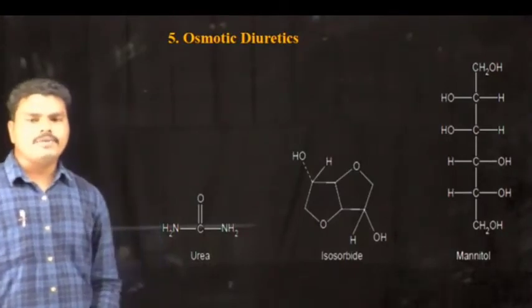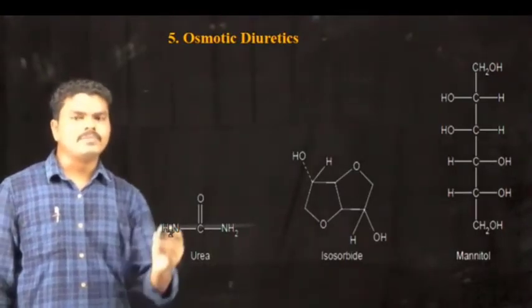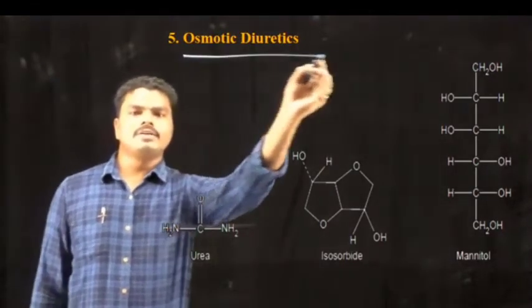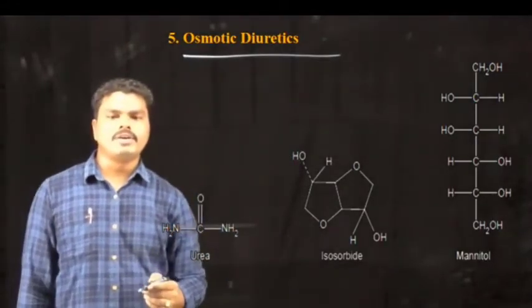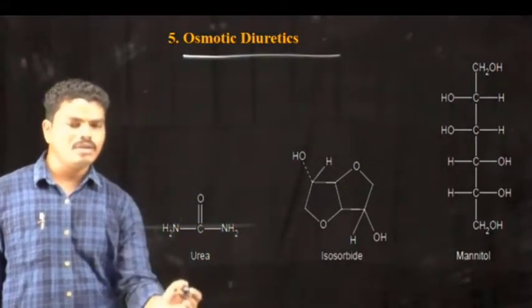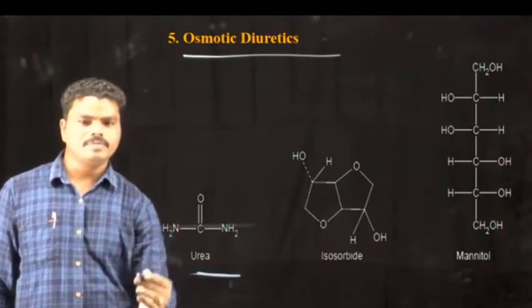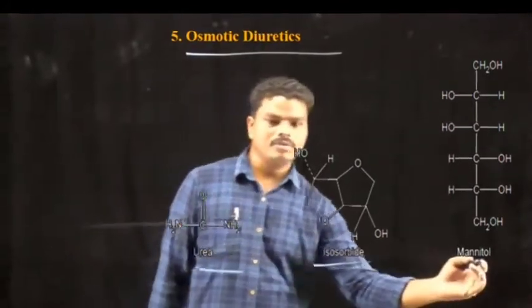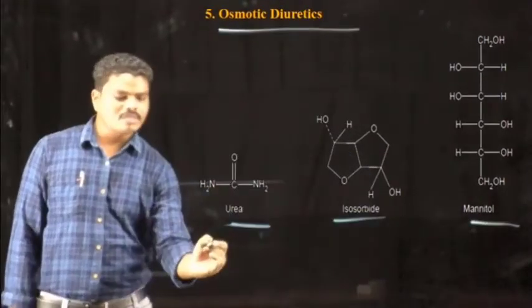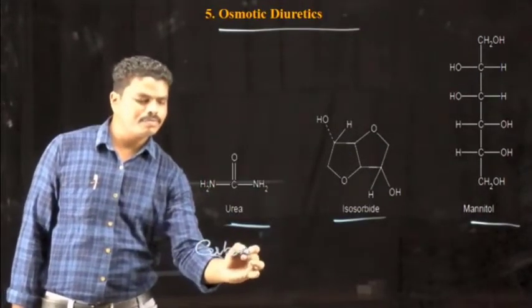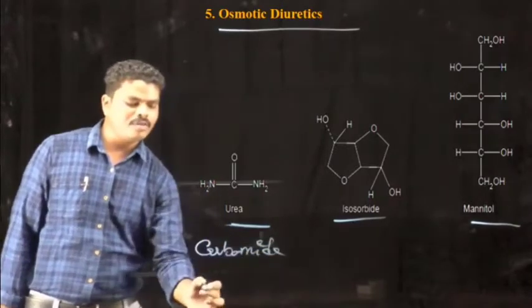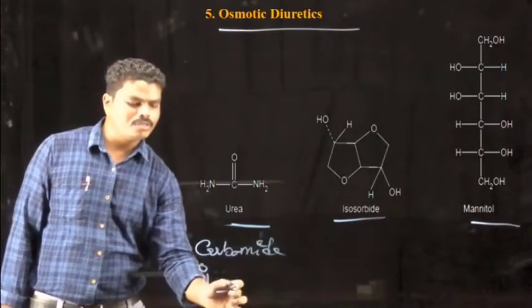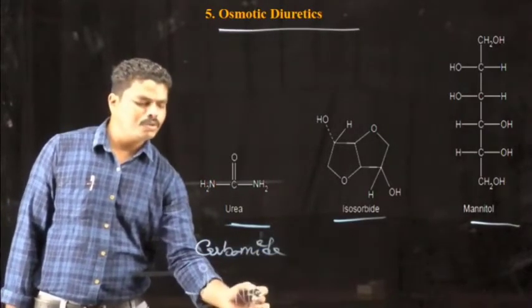So the next class of diuretics is osmotic diuretics. Examples are urea, isosorbide, and mannitol. Urea is also called carbamide. So that means it consists of a carbonyl group which is attached to two amine groups.